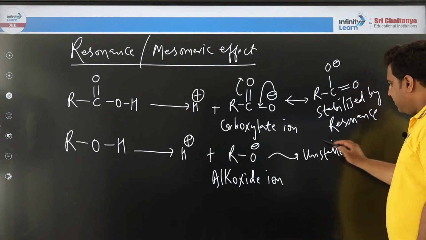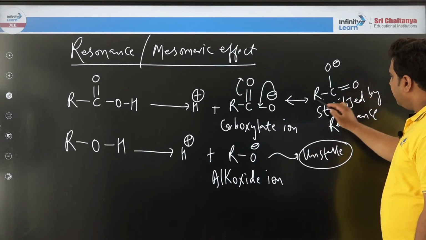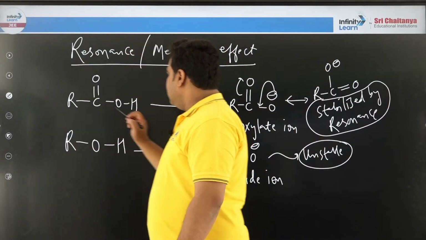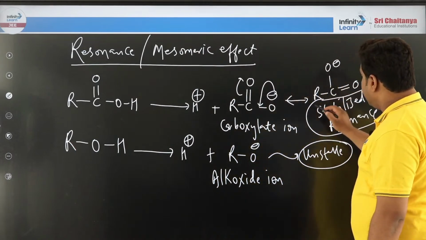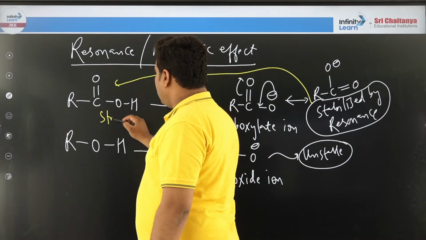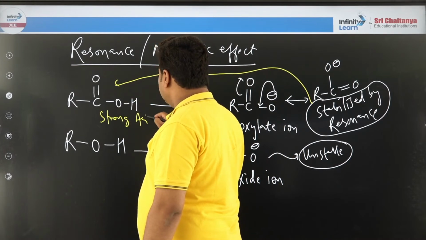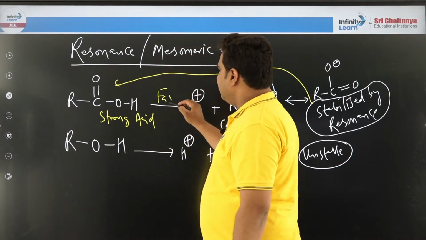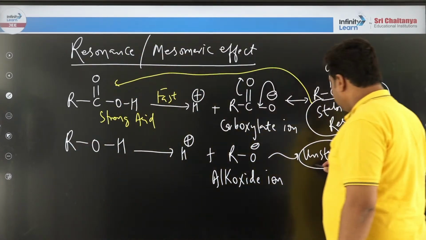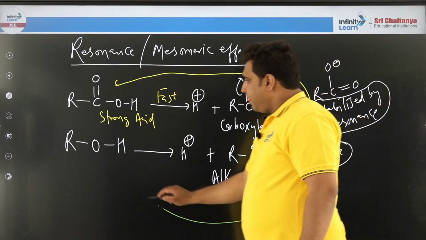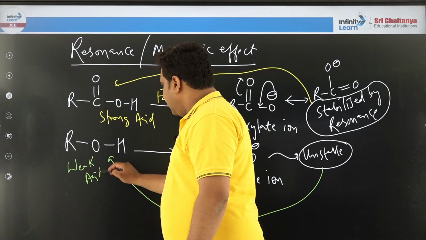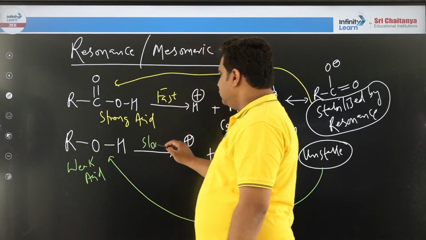If this is an unstable ion and this is stabilized by resonance, then what is your conclusion? Your conclusion is this must be a strong acid and this step must be fast. Similarly, this is unstable, means this is a weak acid and this step must be slow.